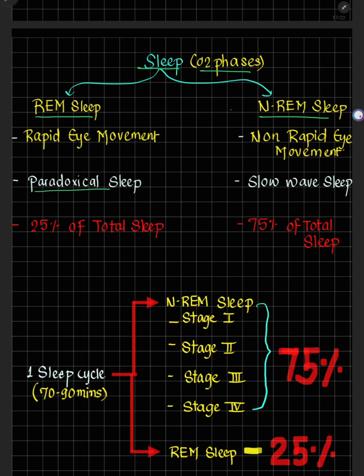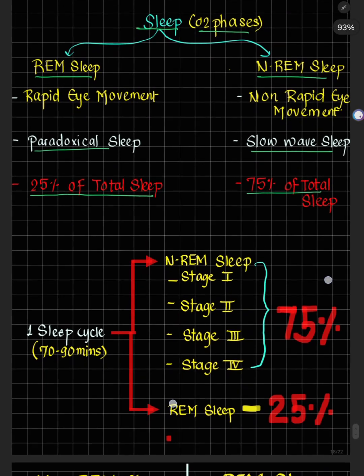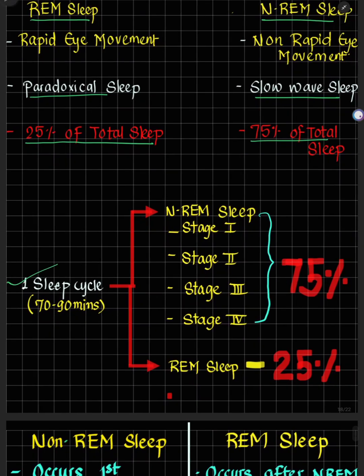REM sleep is also called paradoxical sleep. Why it is called paradoxical sleep, I will explain further in the video. NREM sleep is also called slow wave sleep. Of the total 7 to 8 hours of sleep, 25% is REM sleep, and out of total sleep, 75% is NREM sleep. In one sleep cycle, the first stage of sleep that occurs is NREM sleep. NREM sleep has 4 stages: stage 1, stage 2, stage 3, and stage 4. As I already said, it contributes about 75% of sleep. Then comes the REM sleep, which contributes about 25% of total sleep.